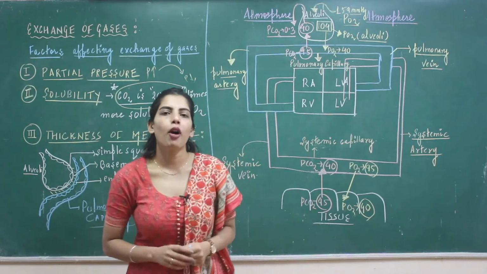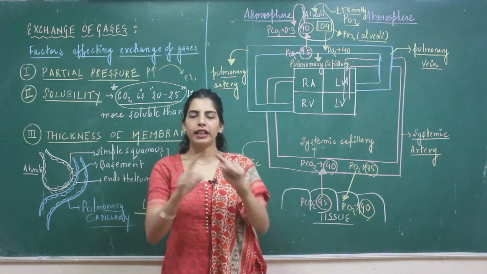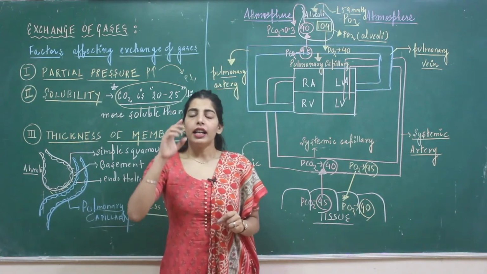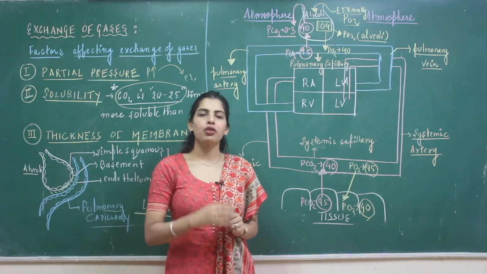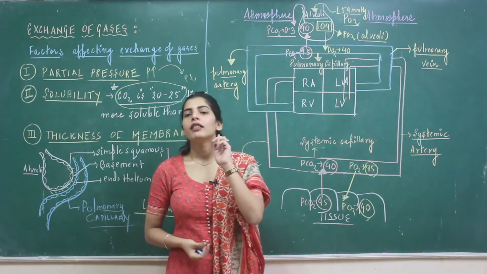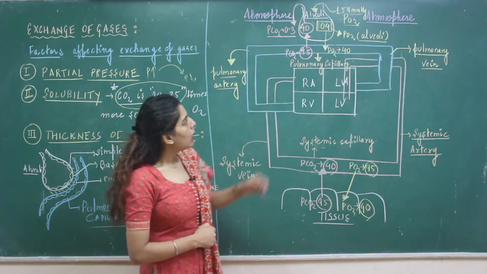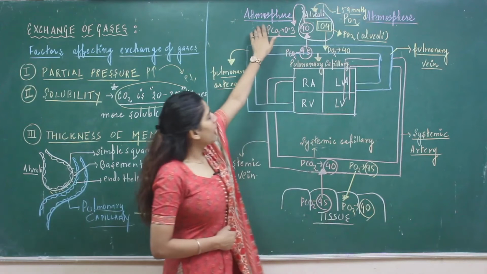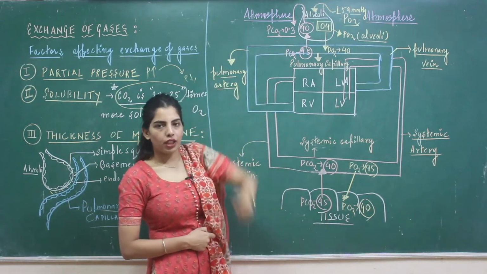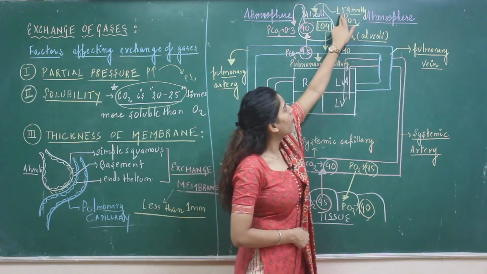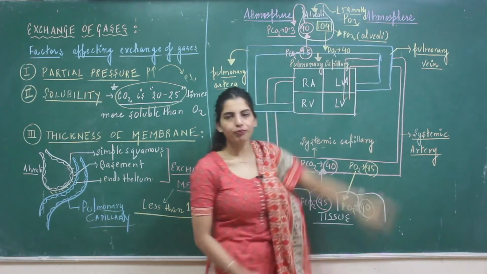Students, very important, I am again telling you that there is a table regarding the partial pressure given in your NCERT. If you remember the partial pressure, diffusion will be very easy. Now first we are going to see the diffusion of the oxygen. Students, the outside part I have shown as atmosphere. Now looking at the partial pressure of oxygen in the atmosphere, it is 159 mmHg.